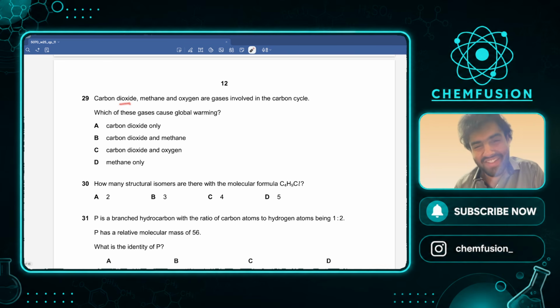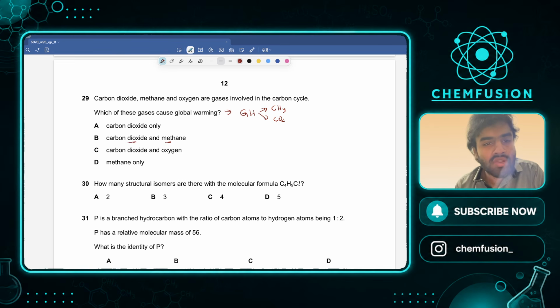Carbon dioxide, methane, and oxygen are gases involved in the carbon cycle. Which of these gases cause global warming? Global warming is caused by greenhouse gases. We know of only two greenhouse gases. One is methane, the other is carbon dioxide. So it should be methane and carbon dioxide. B is the only correct option.